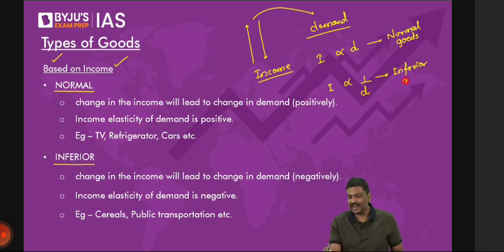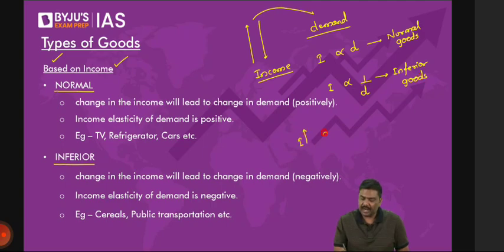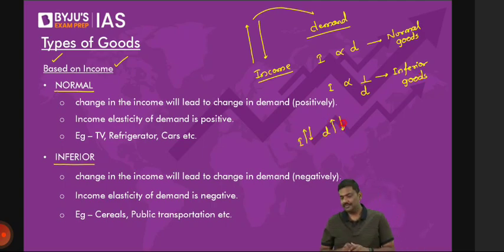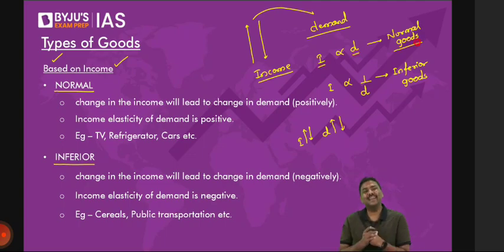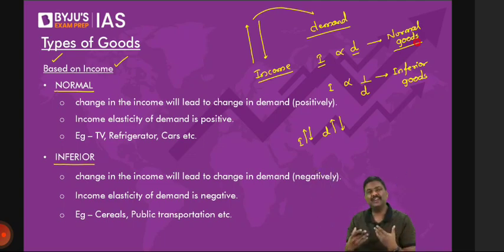Any difficulty in understanding directly related and inversely related? Directly means if the income goes up, the demand also goes up. Simple, directly related. And if income goes down, demand also goes down. Understand this. Whenever the income and demand are directly related, these are referred to as normal goods. What do you mean by directly related? Income goes up, demand goes up. Income goes down, demand also goes down.